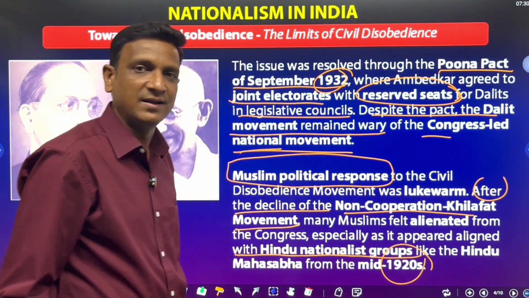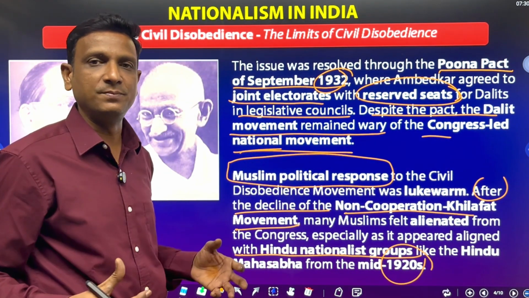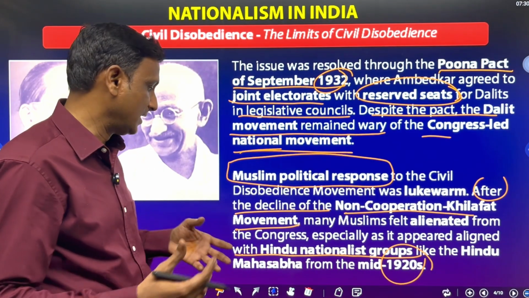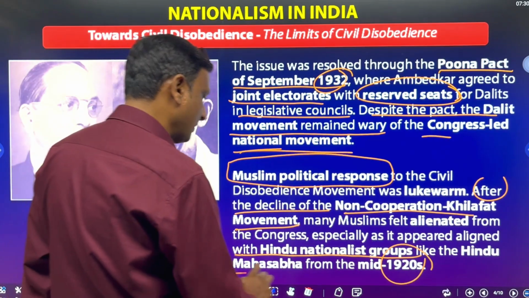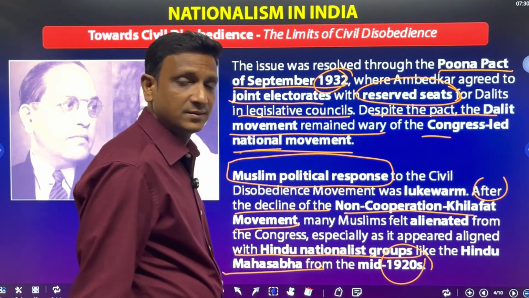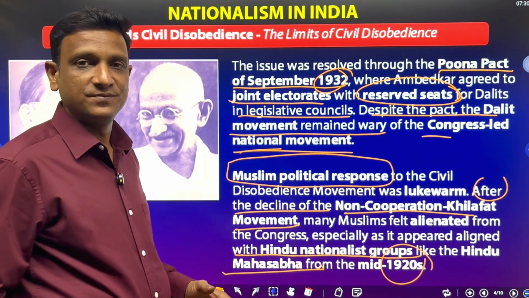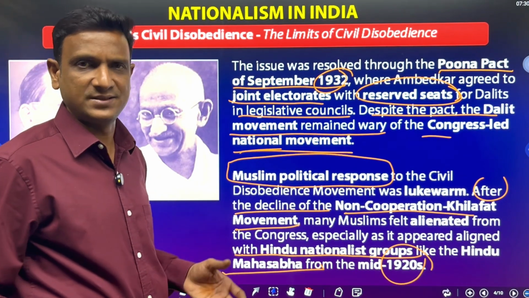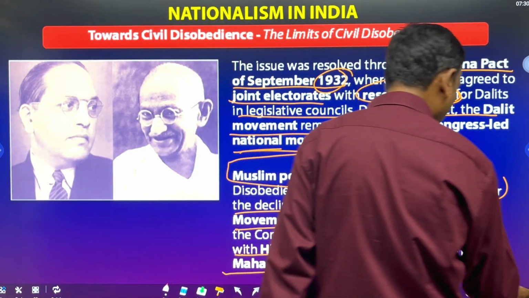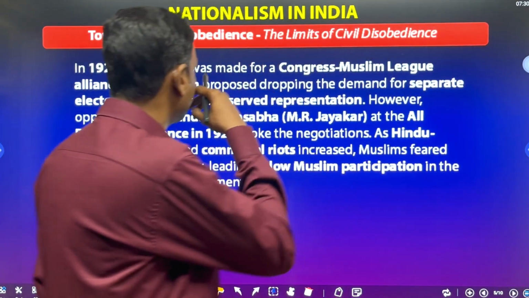So Muslims felt that Congress was more with Hindu groups and parties like Hindu Mahasabha. They felt alienated, they felt we are separated. So they didn't actively participate in the civil disobedience movement.